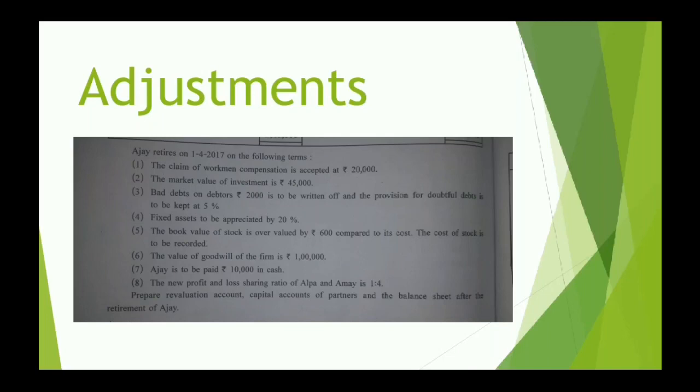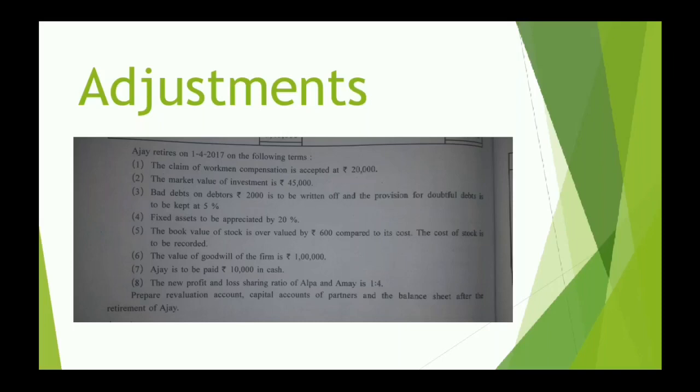Yes, we have adjustments here. Fourth adjustment. We have completed 3 adjustments in the previous lecture. The fourth adjustment, please pay attention. Fixed assets to be appreciated by 20%. Firstly, understand the meaning of the word appreciated.